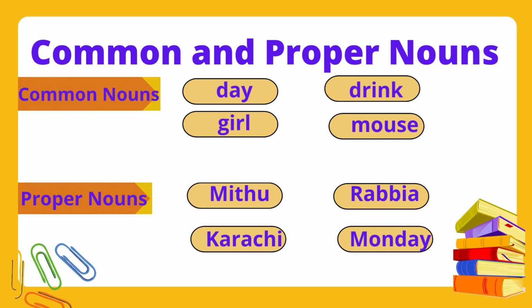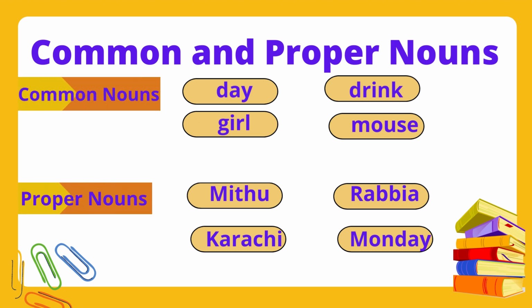In this lesson we did the common and proper nouns. We studied that common nouns are words used to name general items rather than specific ones. The examples are day, drink, girl, mouse, etc. And what are proper nouns? Yes, proper nouns are the special names, specific names of some person, place, animal, or thing.